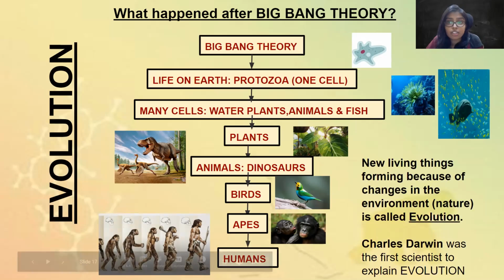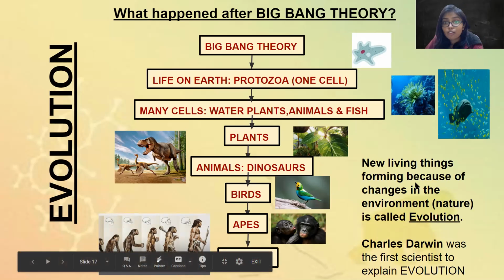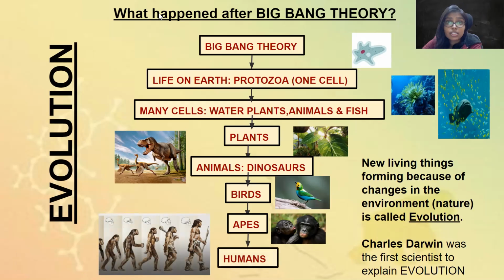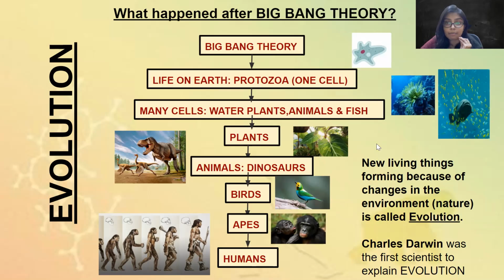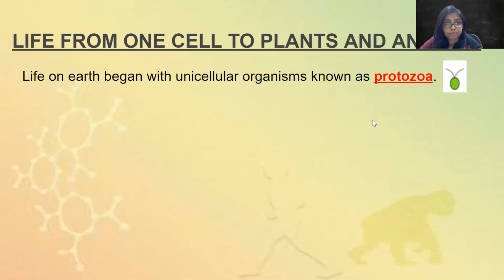So what exactly is evolution? New living things forming because of the changes in the environment. जो नए living things form हो रहे हैं because of changes in the nature में जो बदलाव आ रहे हैं, उसकी वजह से जो living things form हो रहे हैं, that process is called evolution. The first scientist to explain evolution to us was called Charles Darwin. Okay, all of this is very important. If you have forgotten, please write it down in your notebook and learn it because this is absolutely important for this chapter. Right? Now moving on.